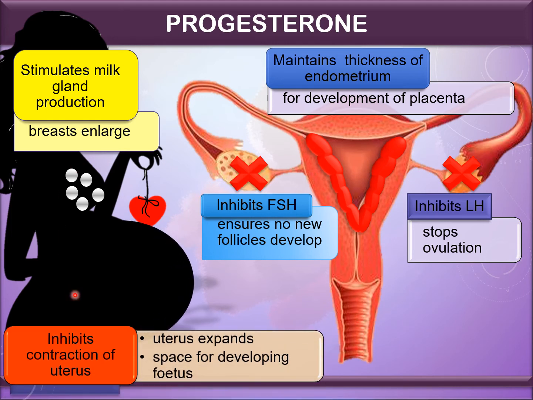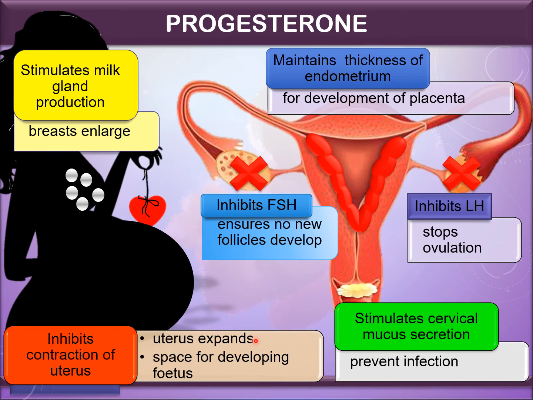Progesterone also will inhibit contraction of the uterus. So in this way, the uterus can expand to give space for the developing fetus. So this is the reason why in the first and second trimester as well as early third trimester, progesterone levels must remain high so that the uterus does not contract and the fetus remains safe in the uterus. Finally, the progesterone also stimulates secretion of mucus at the cervix to prevent any infection entering the uterus and endangering the fetus.